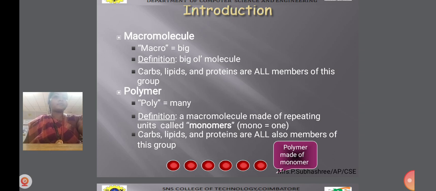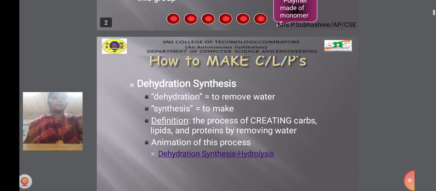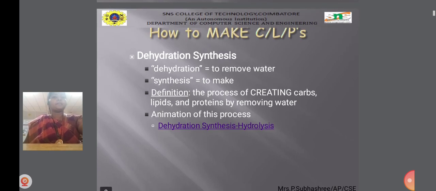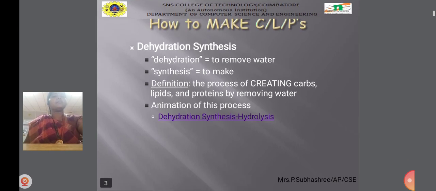Then when polymer comes, poly is nothing but many. A macromolecule made of repeating units is called monomers. Mono means one. Carbs, lipids, proteins are also members of this group. So polymers are only made of these monomers. Dehydration synthesis: dehydration is nothing but lacking of water, and synthesis is to make. So the definition is the process of creating carbs, lipids and proteins by removing the water, or by lack of water.